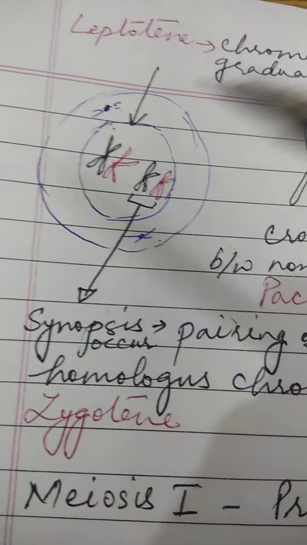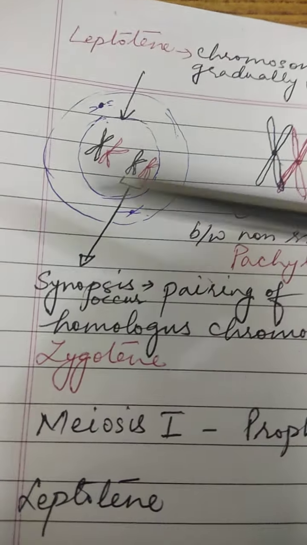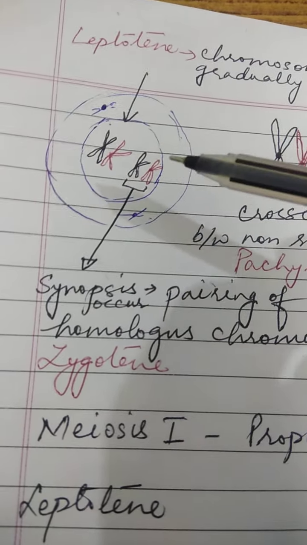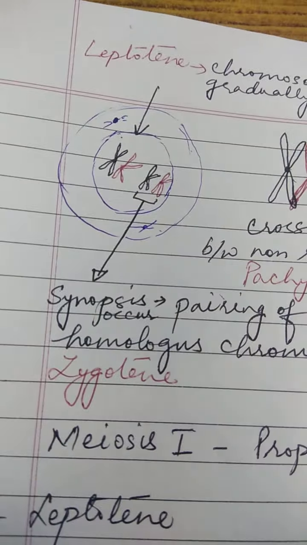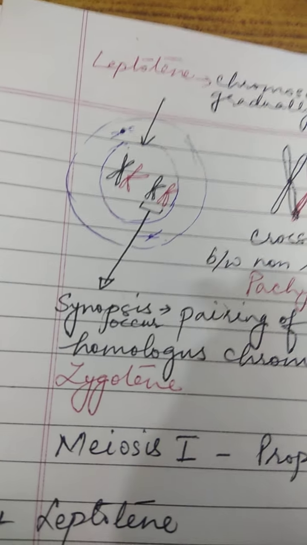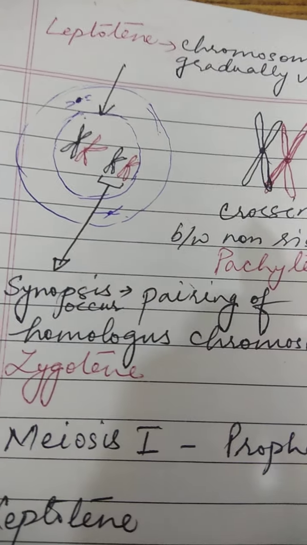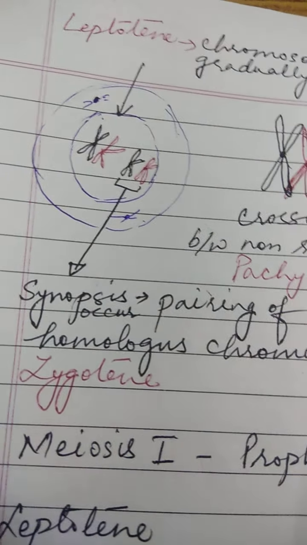After that the chromosomes start pairing, meaning pairing of homologous chromosomes occurs, and that stage is zygotene.